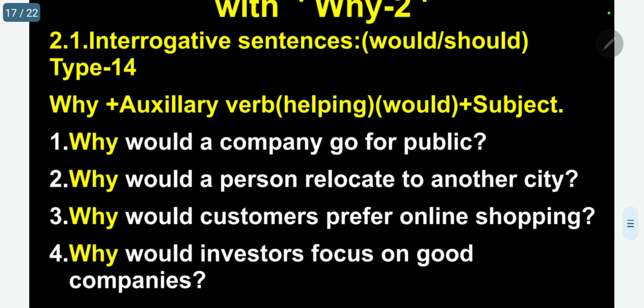No. Both will and would indicate only future. Then how can you differentiate these two? Would means near future, will means far future.